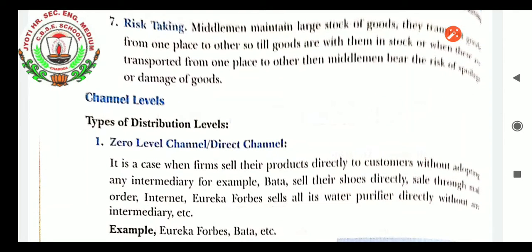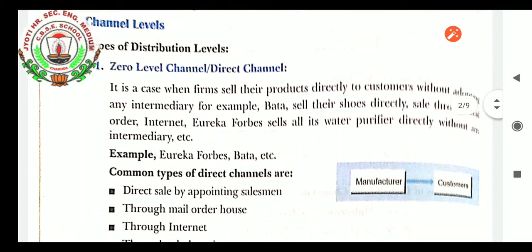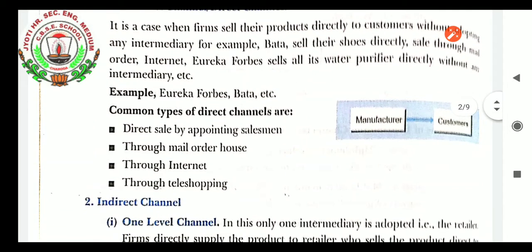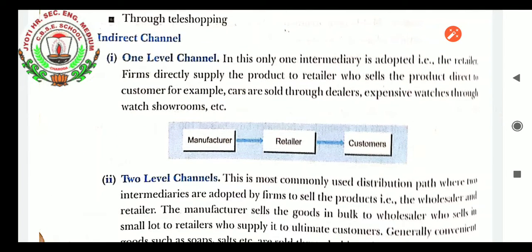Direct channel: it is the case when firms sell their product directly to the customer without adopting any intermediary. For example, Bata sells its goods directly through its stores, sales through mail order, internet. Eureka Forbes sells all its orders directly without any intermediary, etc. These are examples of direct level channels where the manufacturer sells the goods itself. Common types of direct channels are direct sale by appointing salesmen, through mail order houses, through internet, through teleshopping, etc.